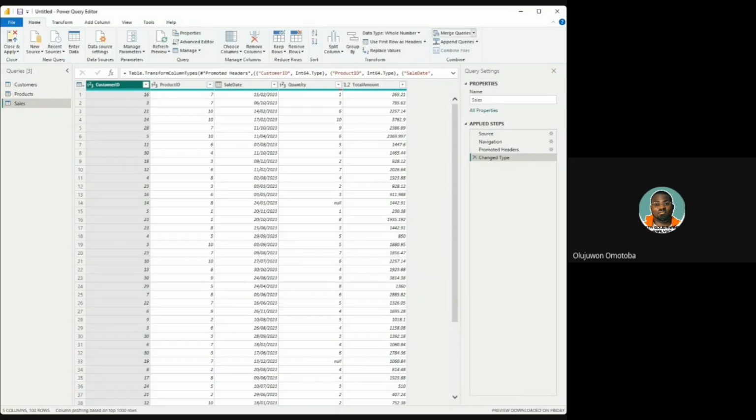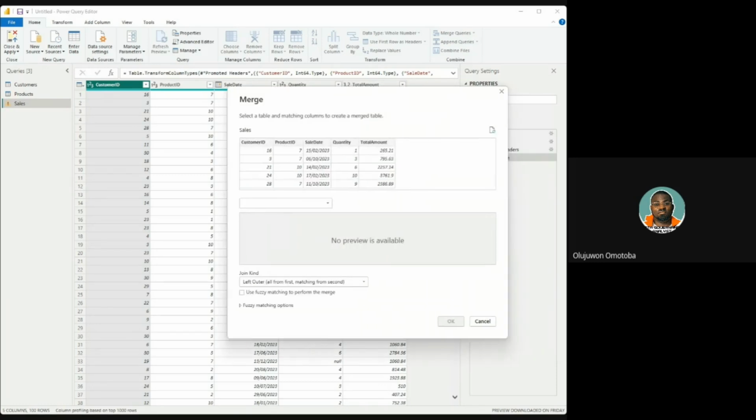So I click on match queries. It should open another window for me, which I know, okay, it's showing right now. I think I'm happy about that. So the match queries is showing. And so we select the product ID, which is what is common to what we have here in the product. And you'll be selecting this to show other tables where you want to get that column from.